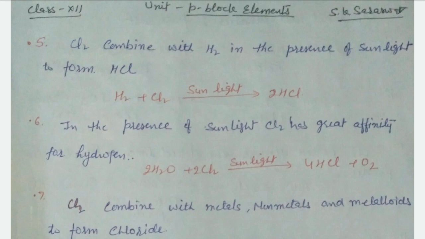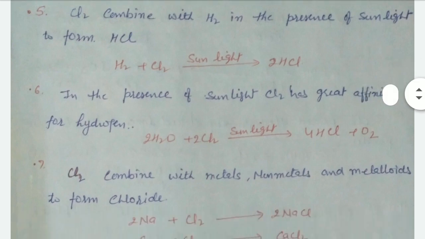Fifth, chlorine combines with H2 in the presence of sunlight to form HCl. In the absence of sunlight, or in the dark, H2 does not combine with Cl2 to form HCl.